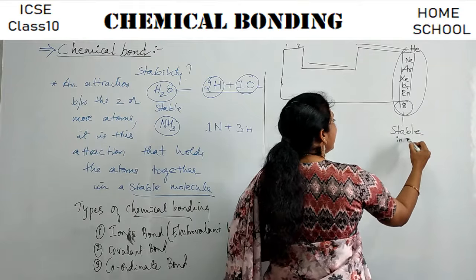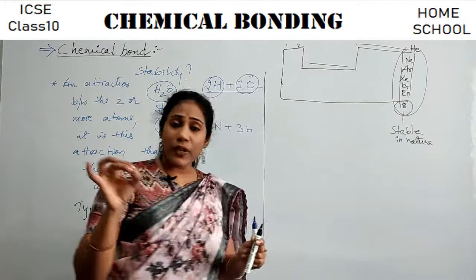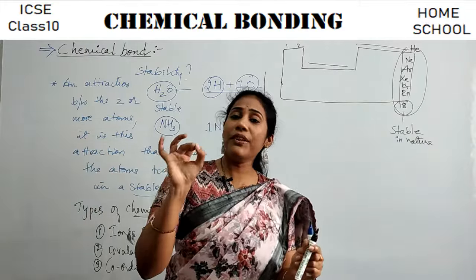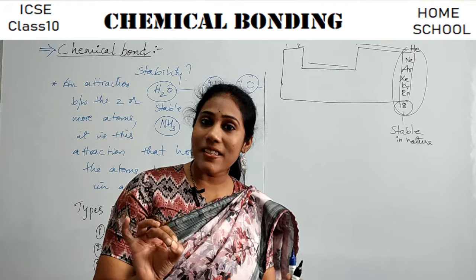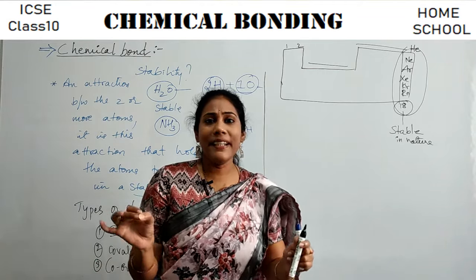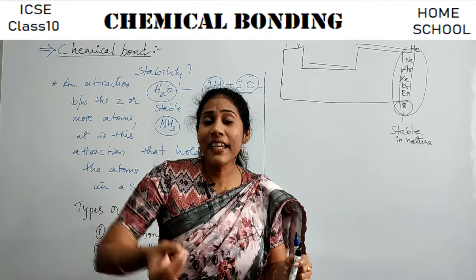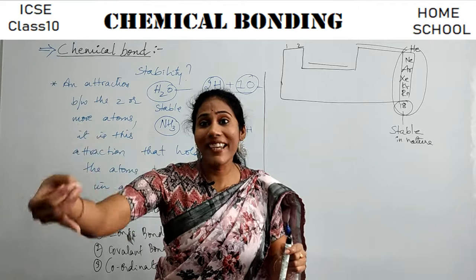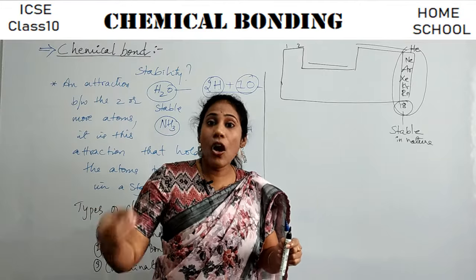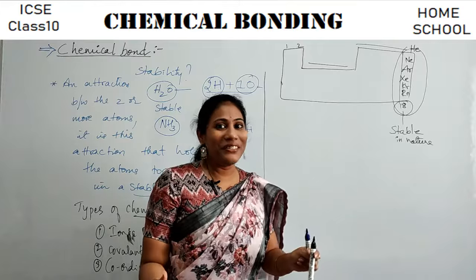Highly stable in nature. So what do you mean by stability? It's very happy with whatever electrons it has. So when do you say that an element is happy? Like how many electrons are necessary for an element to stay in a stable condition or in a happier condition? That I am going to tell you now.